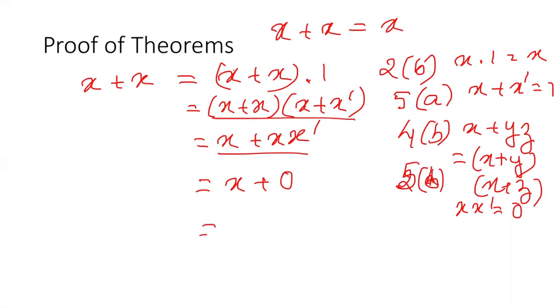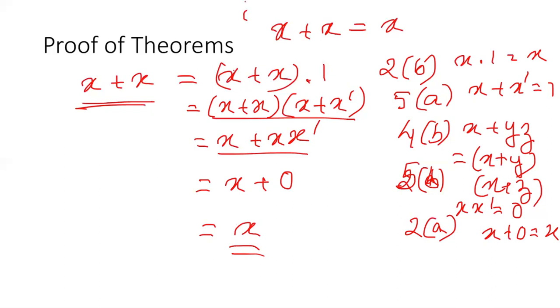And finally, x plus 0, that is our postulate 2a. What is our postulate 2a? X plus 0 is equal to x. So we can say that x plus x is equal to x. So this is proof of this particular theorem, that is x plus x is equal to x. This is theorem 1.